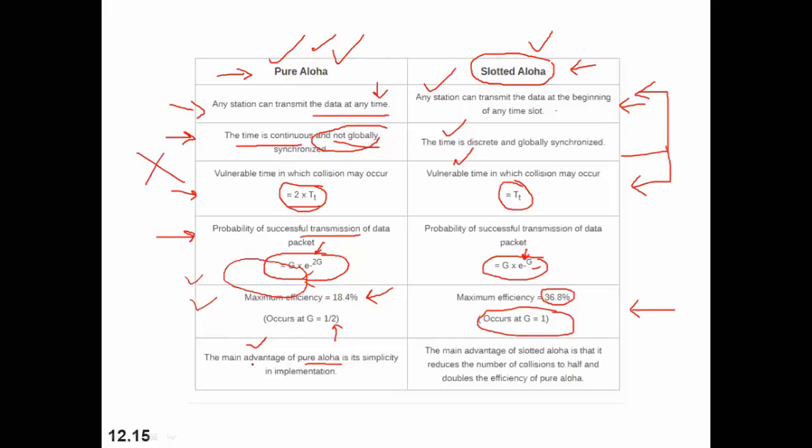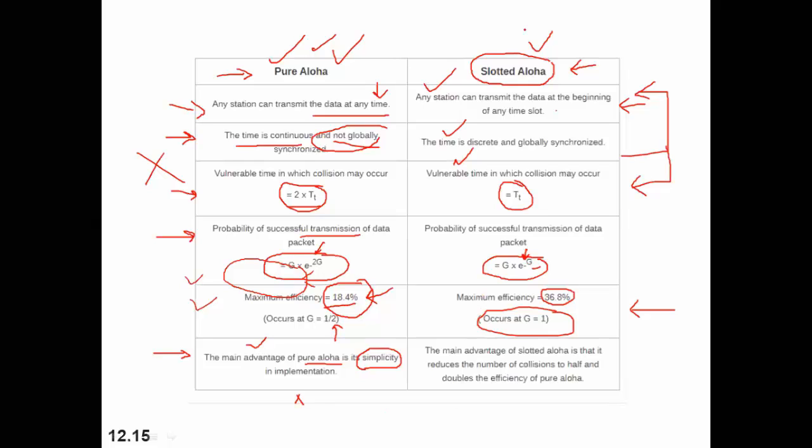That is the main advantage, its simplicity. It is very simple, but it is not practically used anywhere now. Since it was the first protocol in this research, it has many disadvantages, as you can see the efficiency is very low, so we are not using it right now, right?